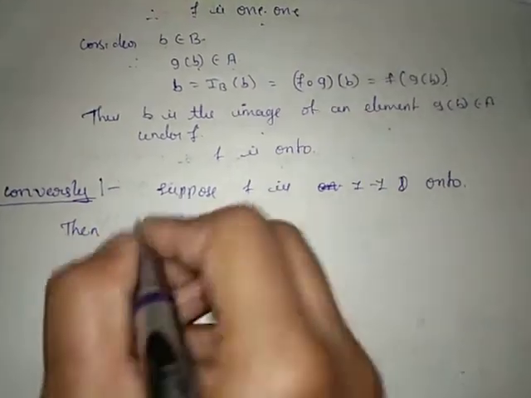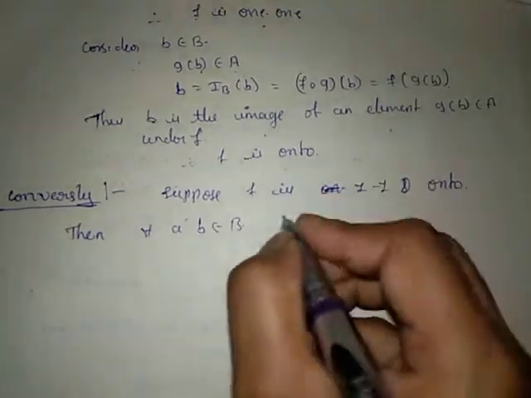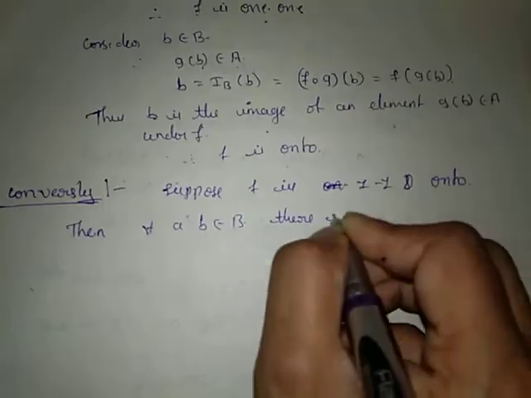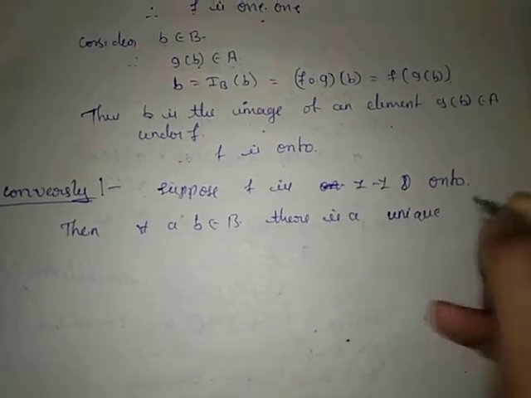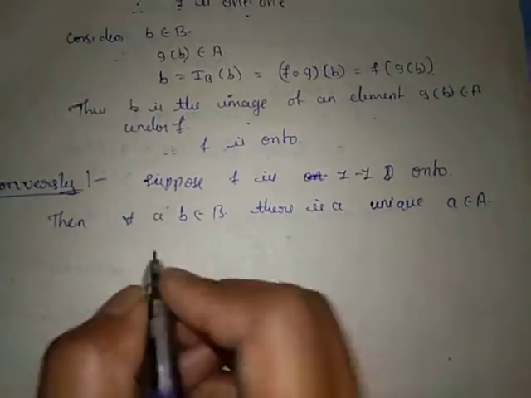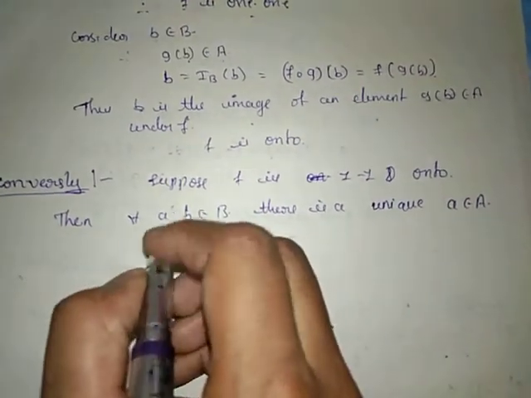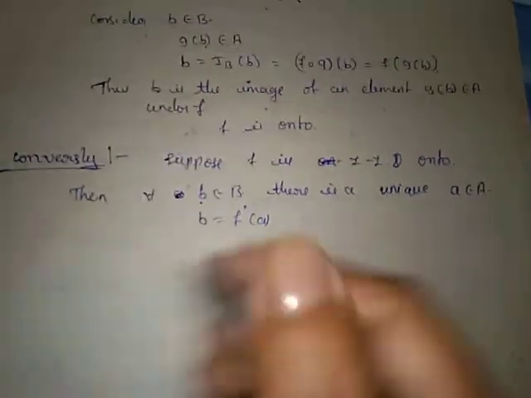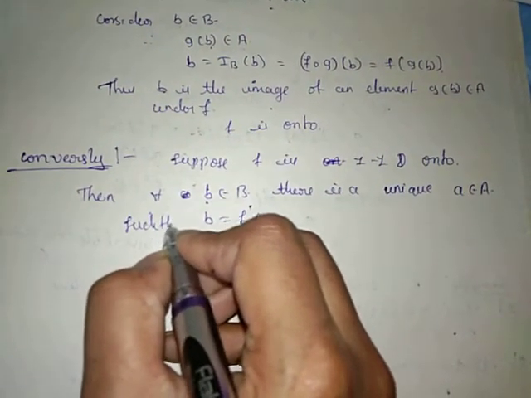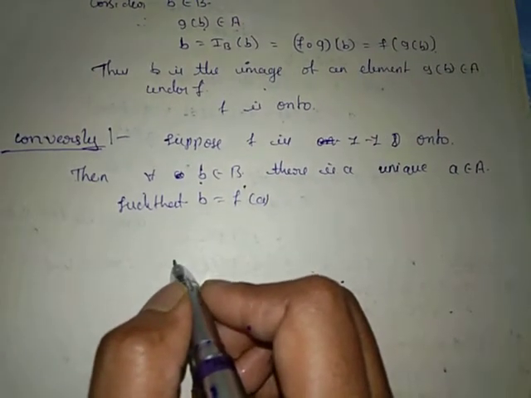Then for each b belongs to set B, there is a unique a belongs to set A such that b equals f of a. So b equals f of a.